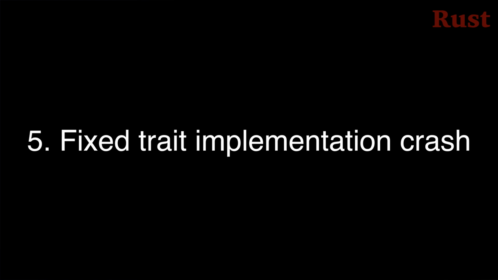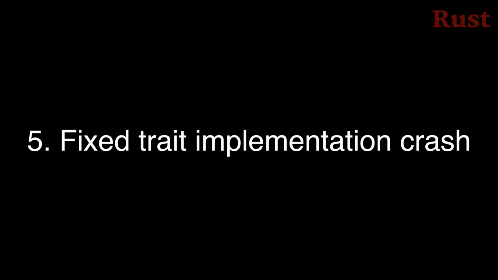Number 5, sometimes a really complicated generic trait implementation could cause compiler crashes due to unconstrained region variables, which is apparently a thing the compiler keeps track of. This has also been fixed.